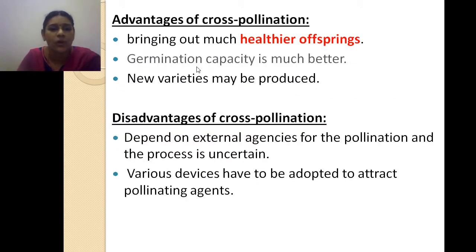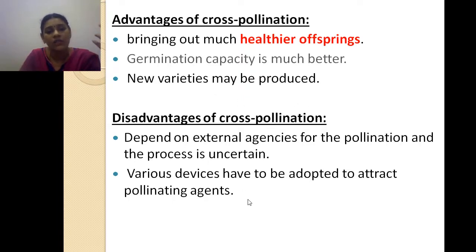Next, advantages of the cross pollination is it brings about much healthier offsprings. Okay, it brings out healthier offsprings, which means the new plant is much healthier because of the cross pollination, because different genetic components are mixed here. Germination capacity is much better. Germination of the pollen and germination of the stigma, that is ovule, everything will be much better when compared to the self pollination. New varieties, different varieties will be formed because of the cross pollination. Because it is cross pollinated, the genetic component will be varied, so that genetic component will give new varieties.